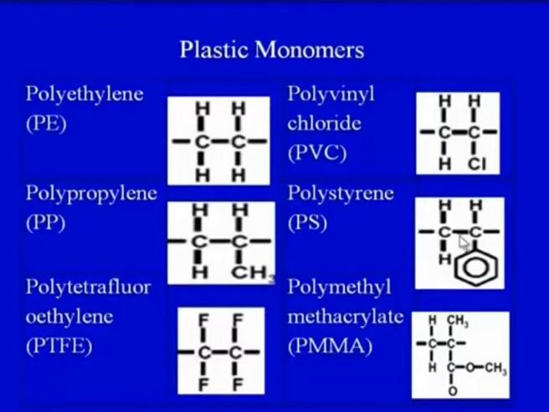Now these are the plastic monomers which are further made into polymers. So this is just an idea of how a monomer may exist. So on your screen you can see this is a polyethylene monomer.